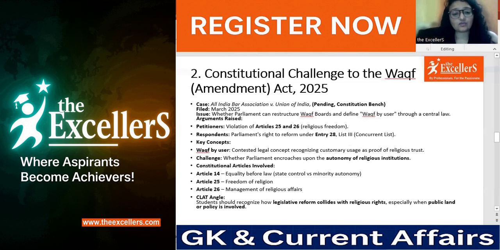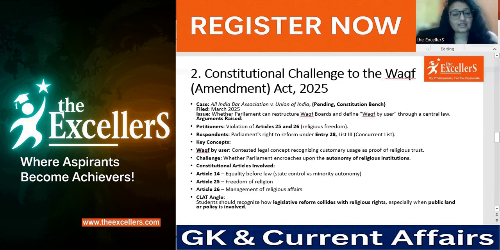The challenge over here is whether Parliament encroaches upon the autonomy of religious institutions. There are constitutional articles involved in this particular case for discussion. First is Article 14, which talks about equality before law, that is, the state control versus the minority autonomy. Then we have Article 25, which talks about freedom of religion, and Article 26, which talks about management of religious affairs.